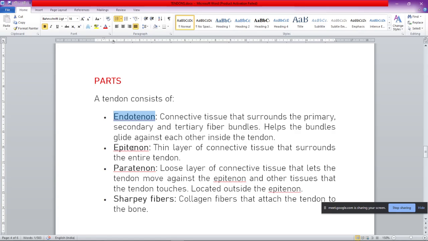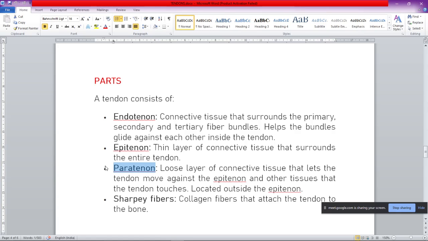Next part is the epitenon. Epitenon is a thin layer of connective tissue that surrounds the entire tendon from the outside. This is a thin layer of connective tissue upon the whole of the tendon. Next is the paratenon. This is again a loose connective tissue layer that lets the tendon move against the epitenon and other tissues that the tendon touches. Paratenon lies outside the epitenon.